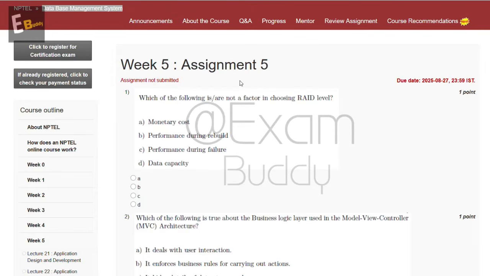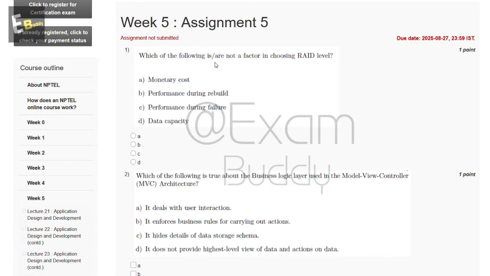Now let's do our assignment, Database Management System, week 5 assignment 5. So the first question is: which of the following is/are not a factor in choosing RAID level? These are the options: monetary cost, performance during rebuild, performance during failure, data capacity. So the answer of our first question is B, performance during rebuild.